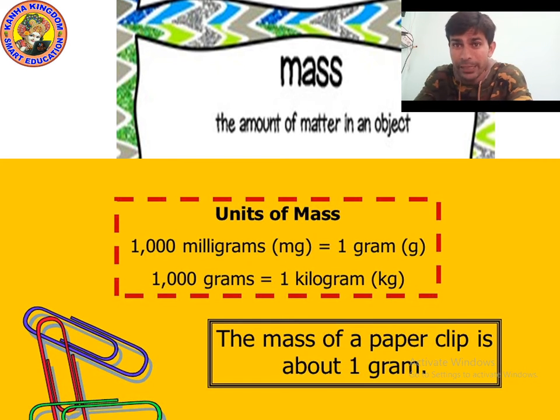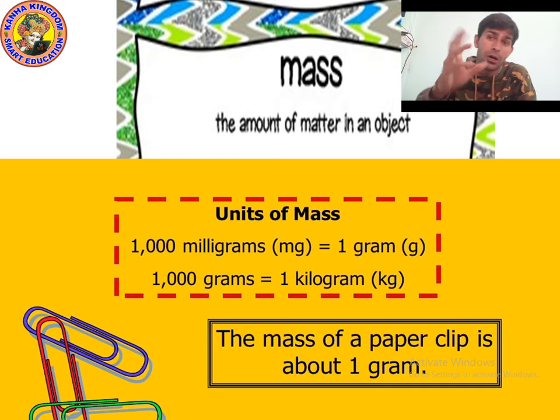On medicines and tablets you will see this mg, milligram, because medicines are taken in milligram. We do not take a high dose.